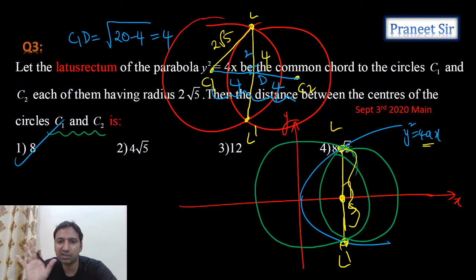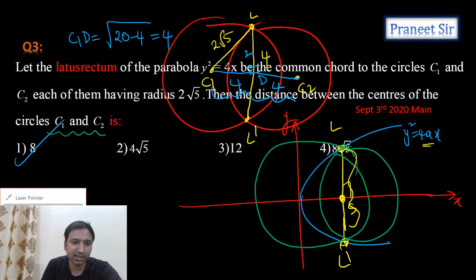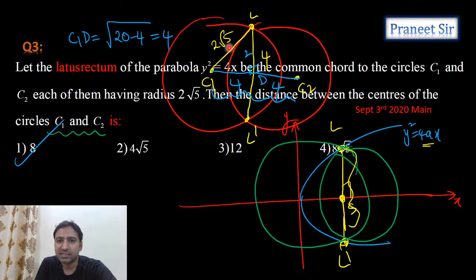Distance between the centers is going to be 8, guys. Let me explain this question again. This radius we know is 2 root 5. This total length is nothing but the length of the latus rectum, which is 4 units, so this is 2 units. If we use the Pythagoras theorem for this triangle, we can calculate C1D. C2D is the same, which is 4 units. By using the Pythagoras theorem we calculated C1D. So that's what he is asking, C1C2 is how much? 8 units is the answer.